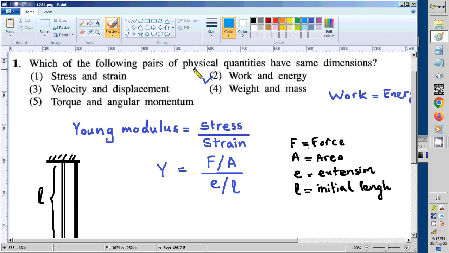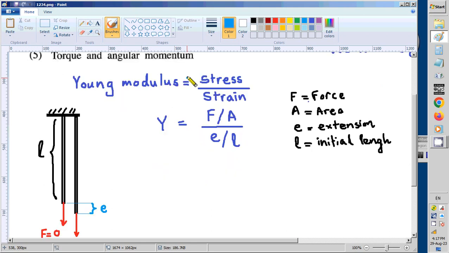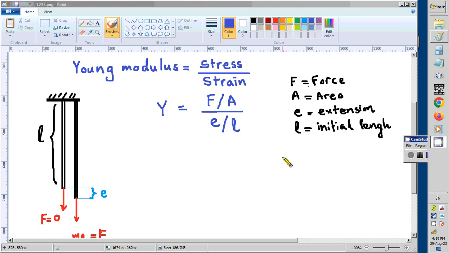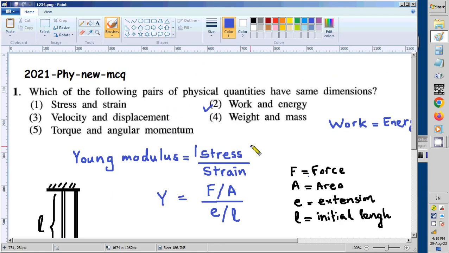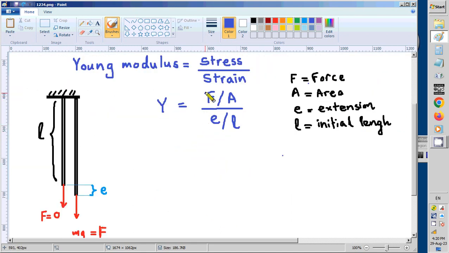So in this question what they ask is dimensions. Using the equation we can find dimensions. How? Now we have to find out whether the dimensions of stress are equal to the dimensions of strain. So we have to check F divided by A, because that is what we call stress.